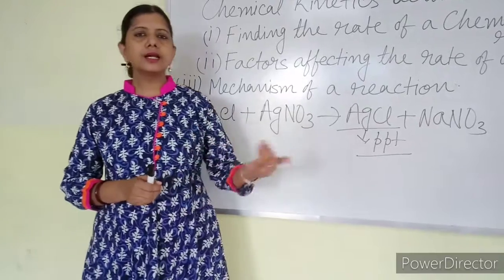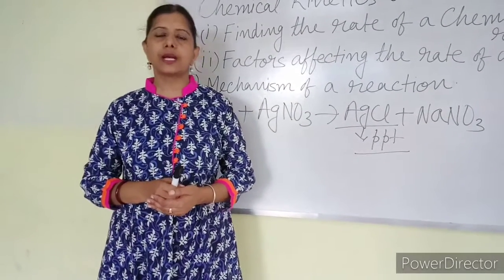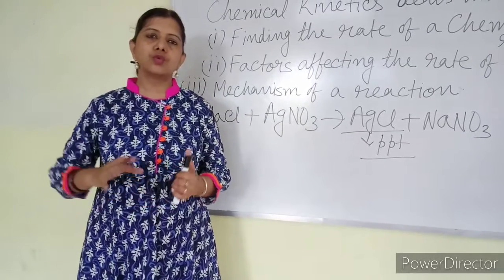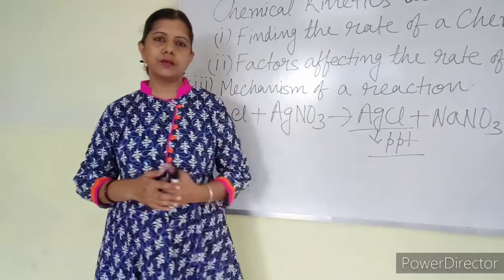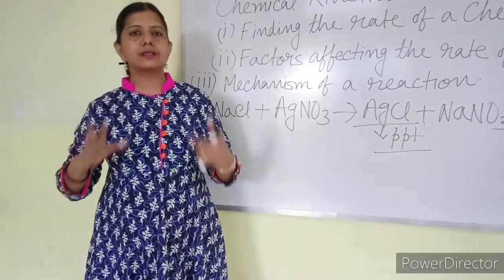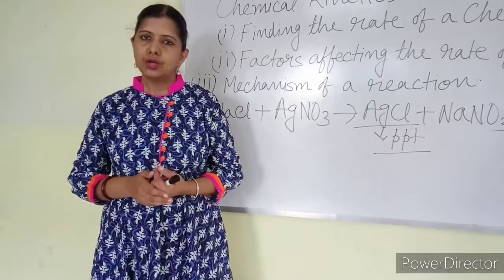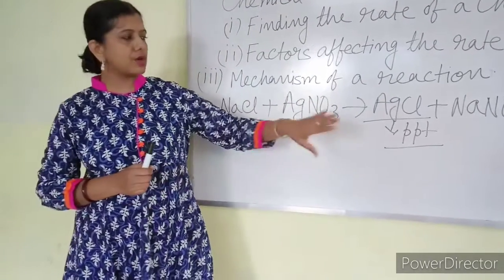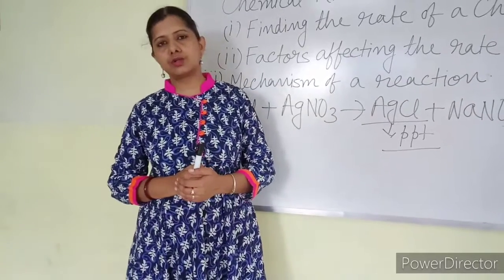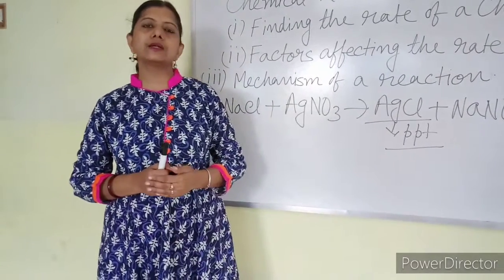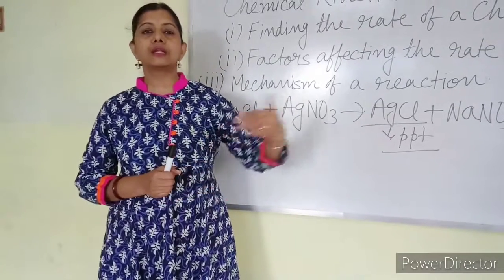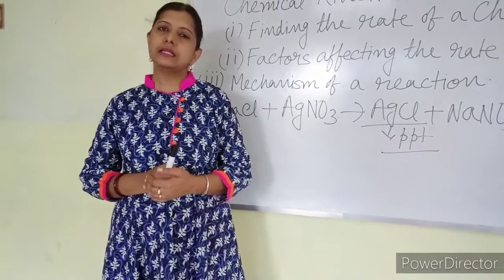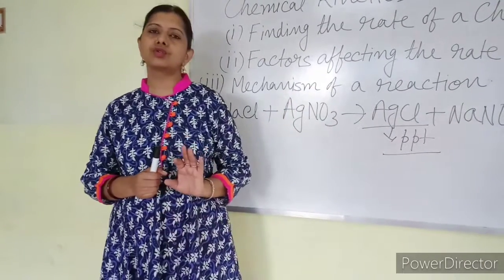Similarly, chemical reactions which are very slow, for example rusting of iron. It is not possible for someone to wait until the rust forms. It will take some days, some months, even a year. So it is not possible to determine the rate of that kind of reaction. So it does not deal with slow reactions also. We are going to consider only moderate reactions whose rate can be calculated, and we are going to deal with those reactions in this chapter. Not too fast, not too slow.